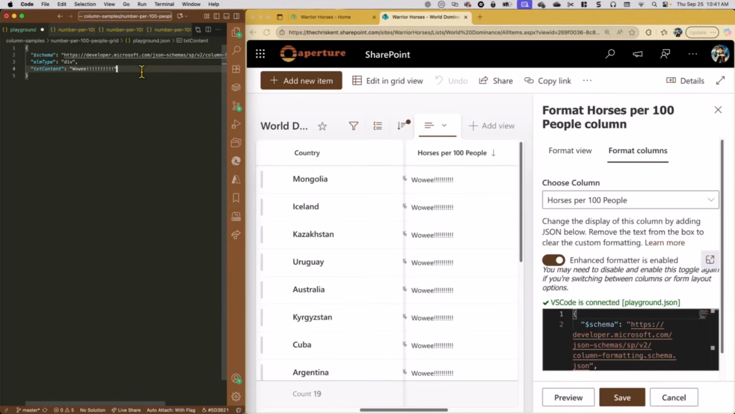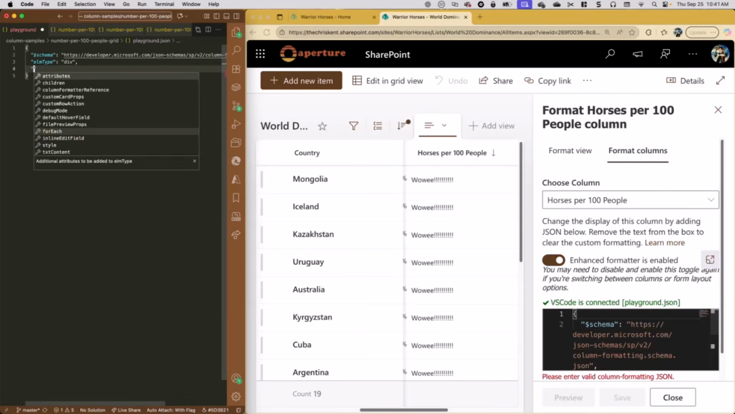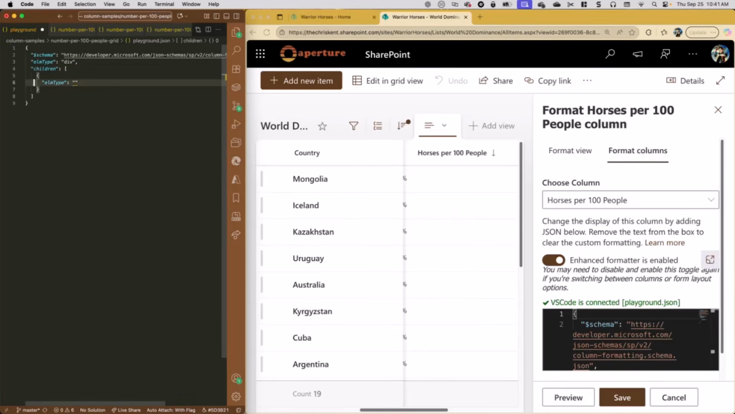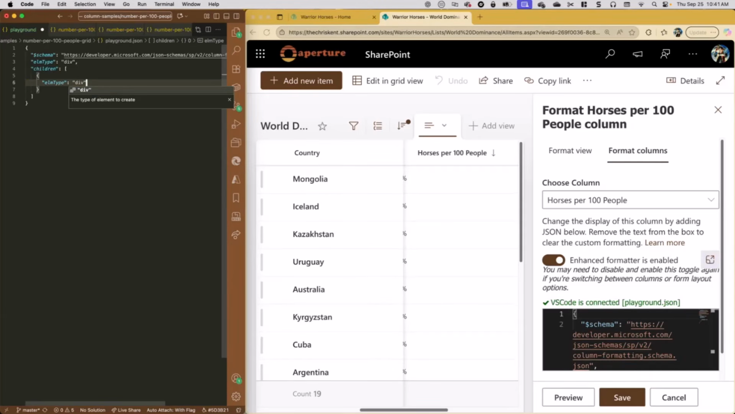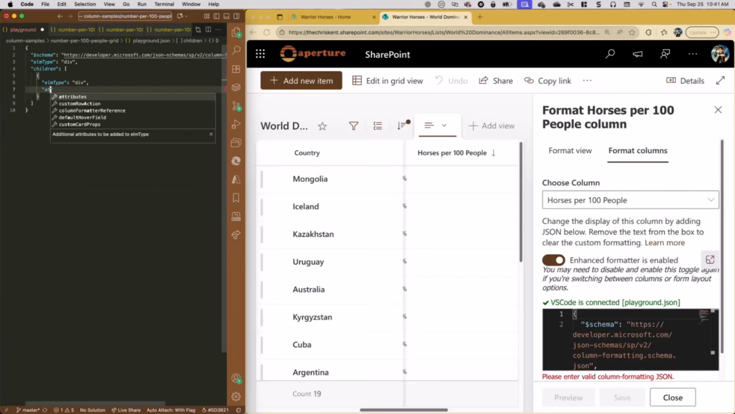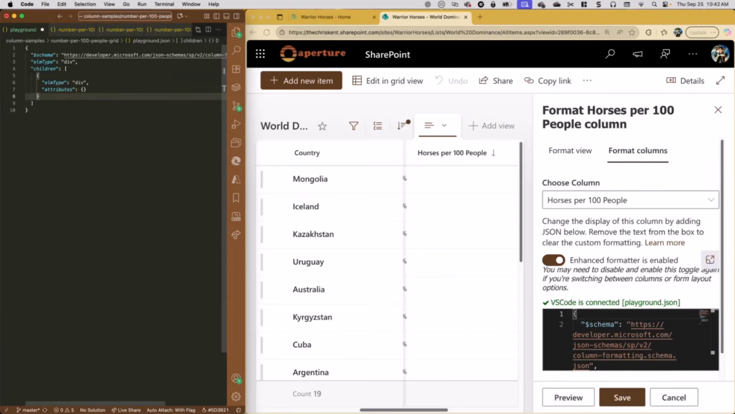So let's take a look at a format that we can use to express horses per 100 people in a little more understandable way. We're going to start with a lovely format here where we're just going to add a box. Let's add some children, because I happen to know what we're coming towards. Children just means we want other elements inside there. So let's add another div inside, and this div, we're just going to give it some attributes. So let's add a class, that way we can make it look the way we want.